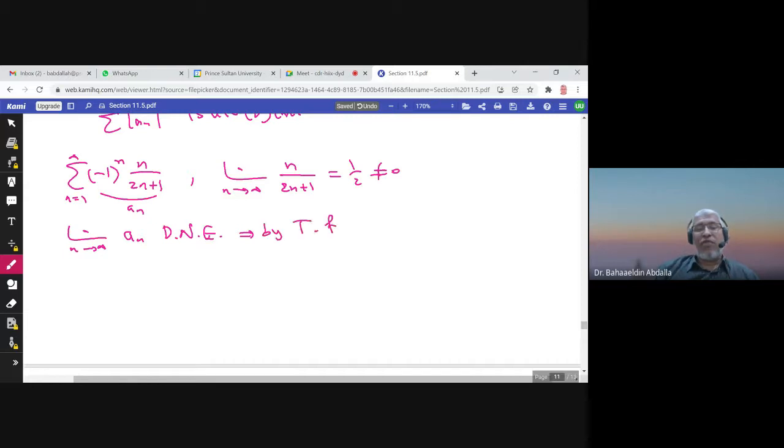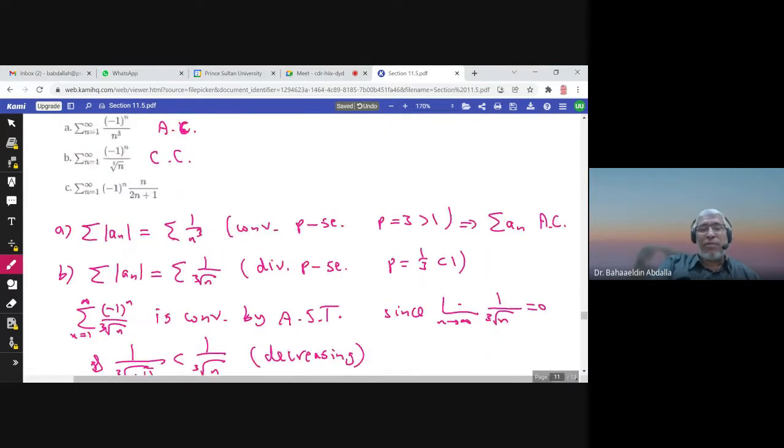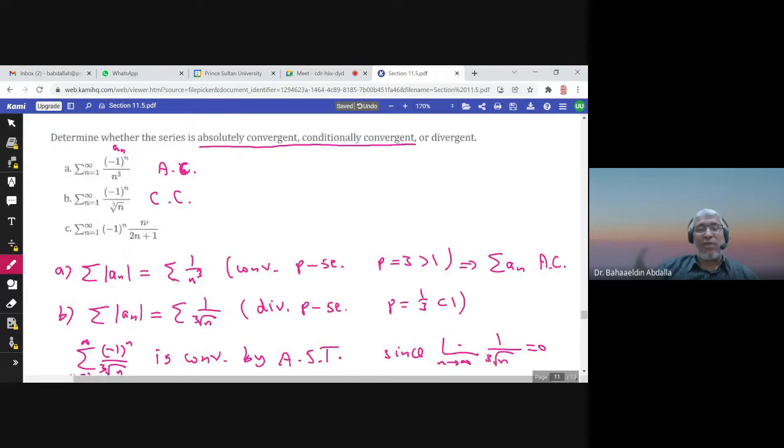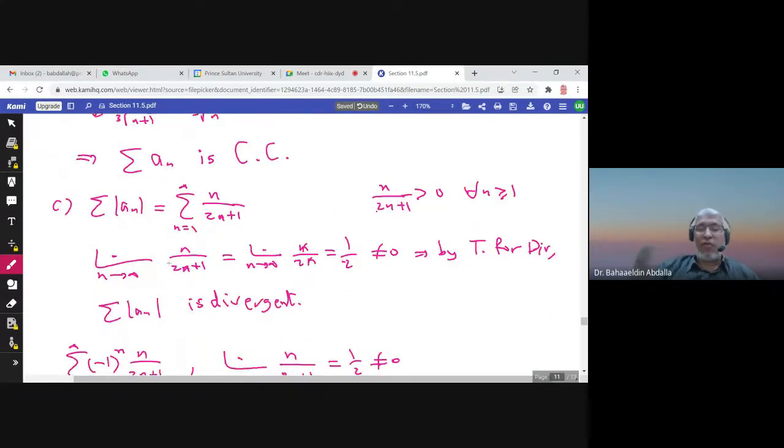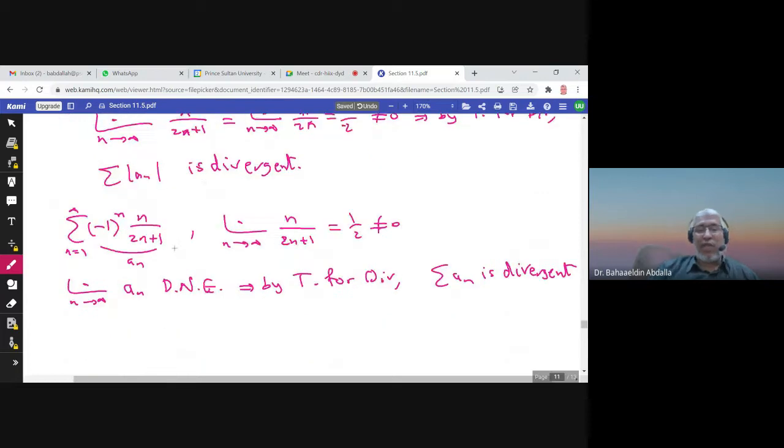So by the test for divergence, the summation of an is divergent. So this series is divergent. It's not absolutely convergent first, and then we notice that itself is divergent.